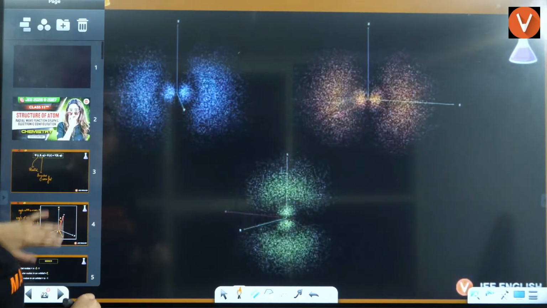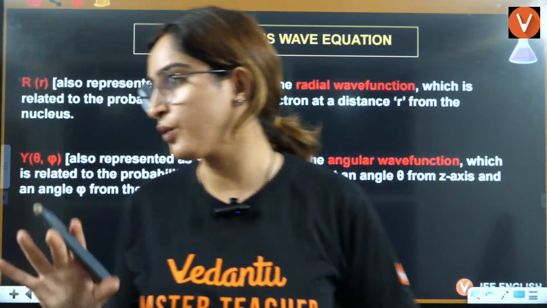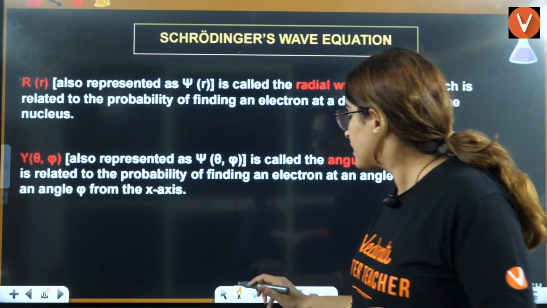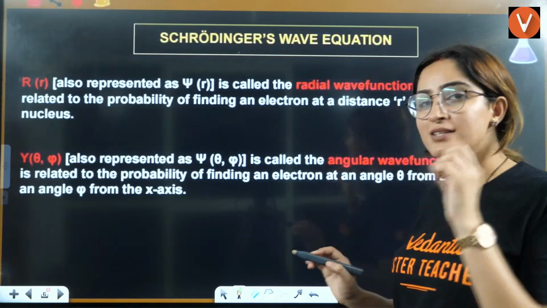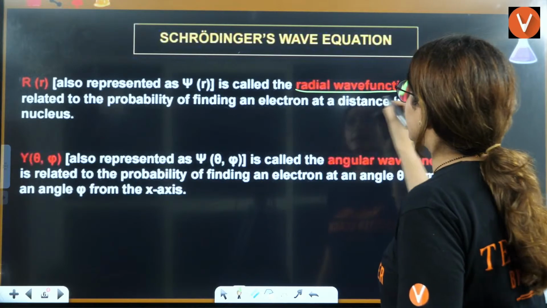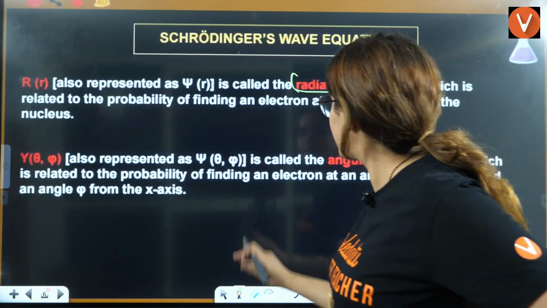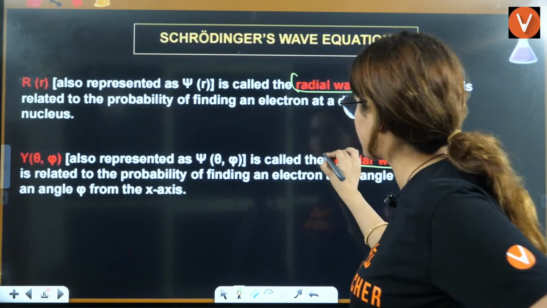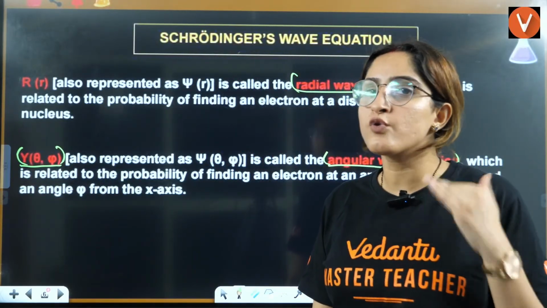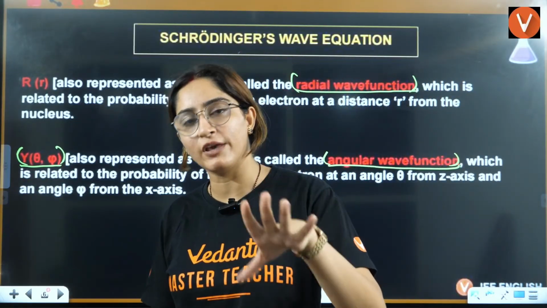Okay. So now I'll start making the graphs. For graphs, you have to be even more attentive, right? So one by one, we will study that. First kind of graph is the radial wave function, right? This is the radial wave function, and this is your angular wave function. This is your theta and phi, the angular wave function. So we are not going to draw graphs of the angular wave function. We will only focus on the radial wave function.